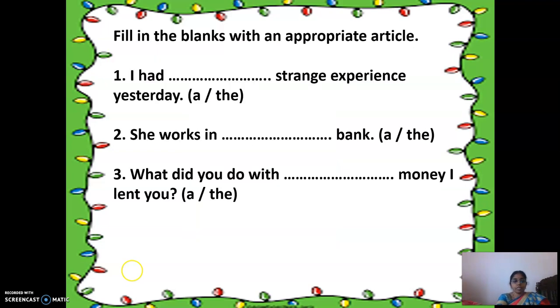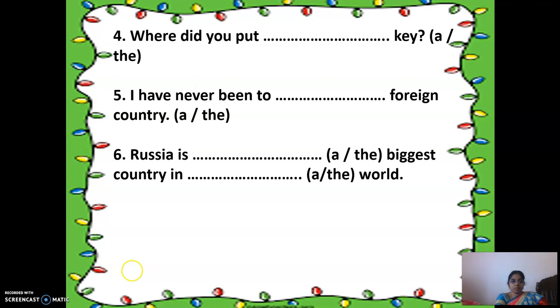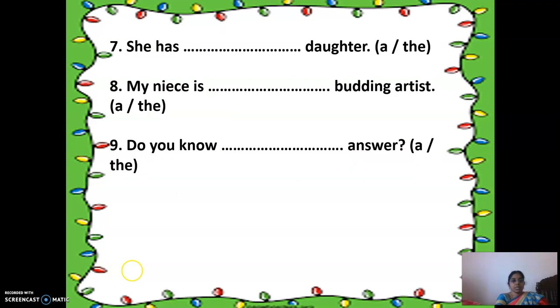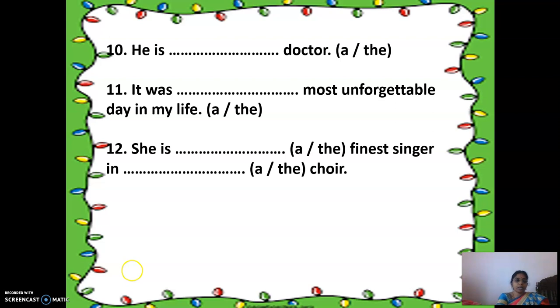So I told you there would be a test, but time is not there. The first three questions are displayed here, then the next three, and the next three. So totally 12 questions. I'm going to conduct a test, children. So please take a screenshot of these 12 questions and write the test, then send me the marks. Is it clear? Thank you.